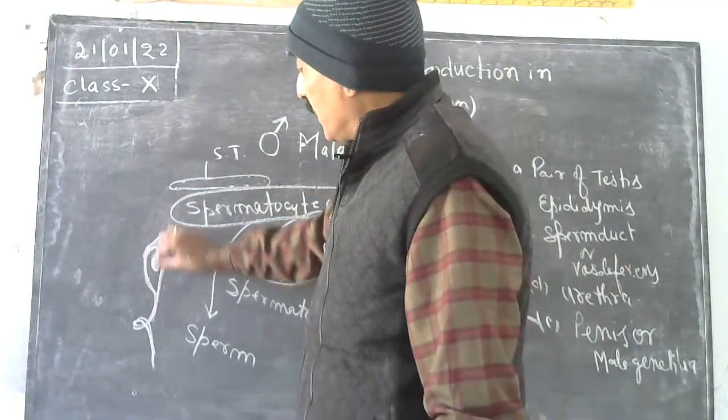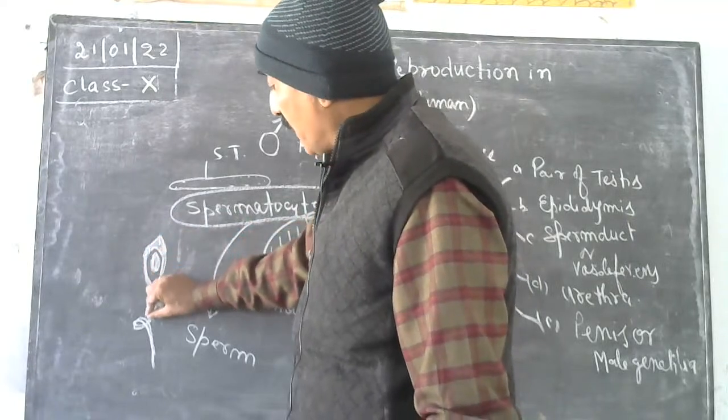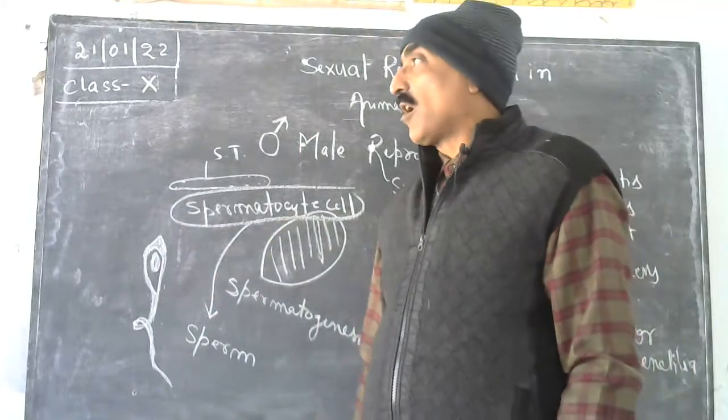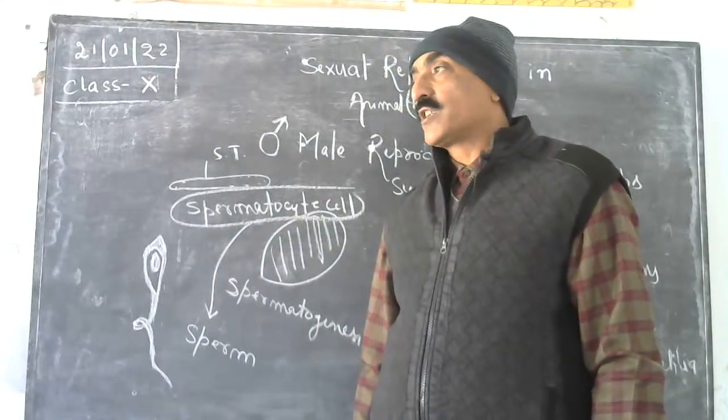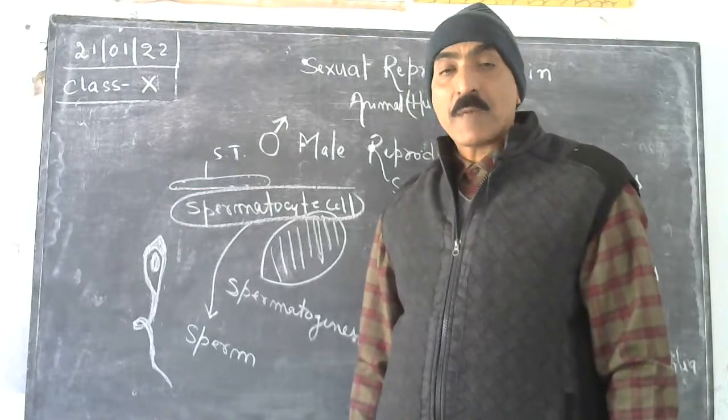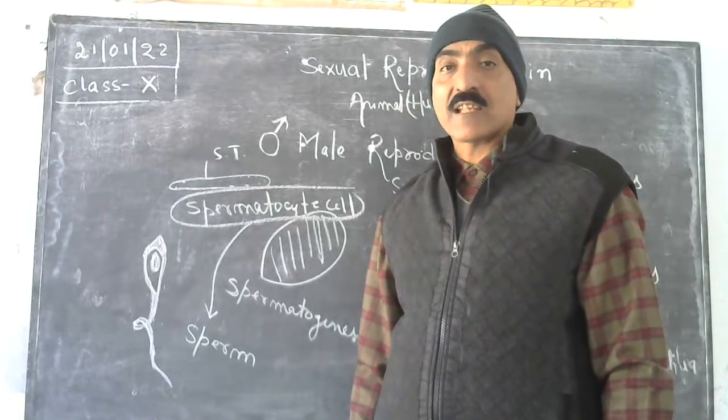अब ये इसके अंदर न्यूक्लियस होता है, and this is the tail that helps in swimming the sperm during genital tract so that it may reach to the specific site where fertilization occurs.